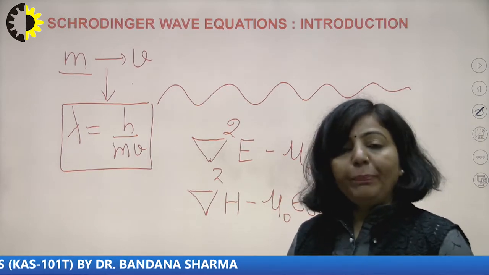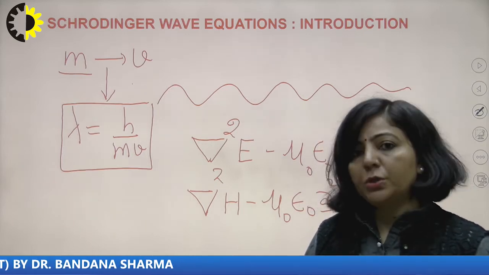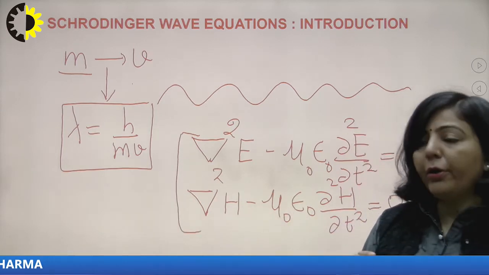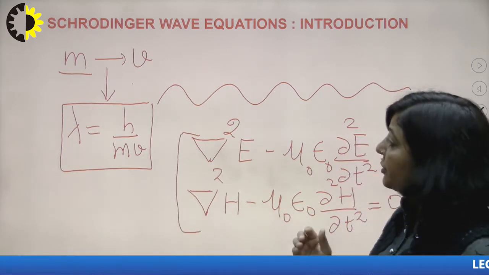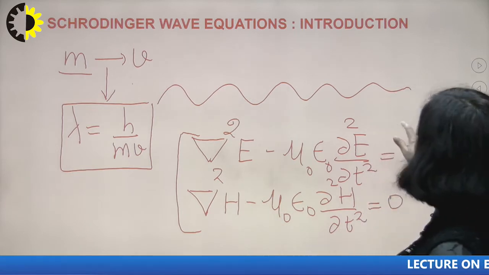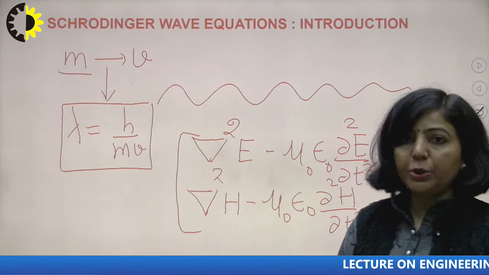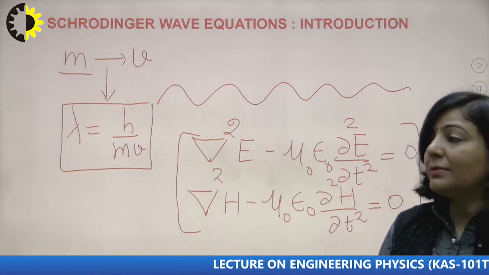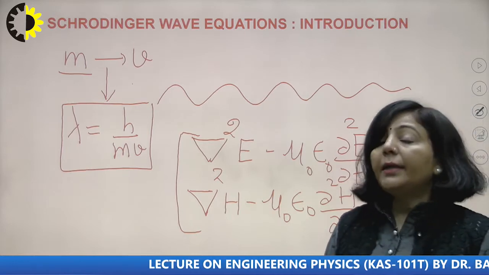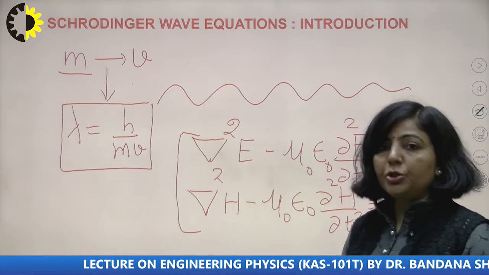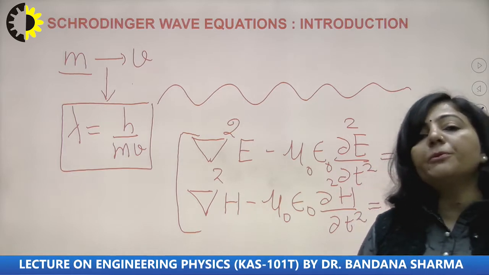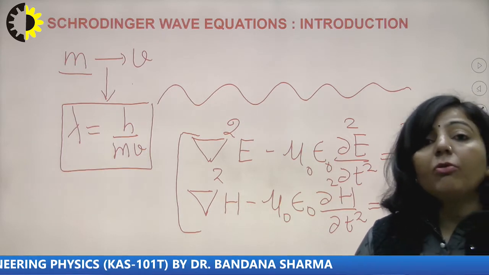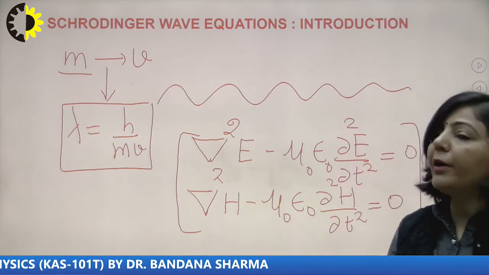According to Schrodinger, if an electromagnetic wave's wave nature can be represented by a second order partial differential equation, in terms of E and H, then these two equations represent the wave nature associated with the electromagnetic pulse in vacuum or free space.